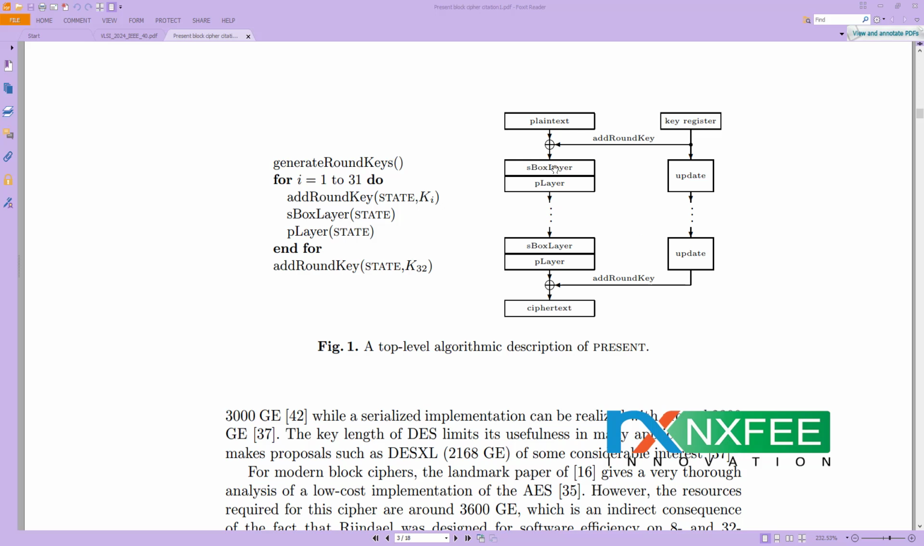PRESENT additionally has a permutation layer, alongside the S-box layer. The P layer is a permutation layer. This layer plays a vital role in ensuring that the cipher achieves strong diffusion.